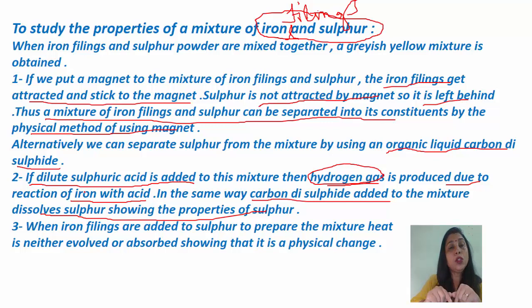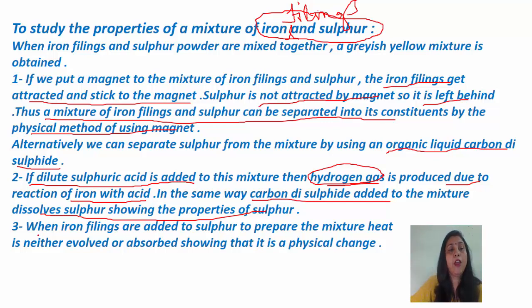Also, if we add carbon disulfide, the sulfur gets dissolved in the carbon disulfide solution. That means sulfur is also retaining its properties. So in a mixture, the properties of the constituents are retained, meaning they do not get changed.